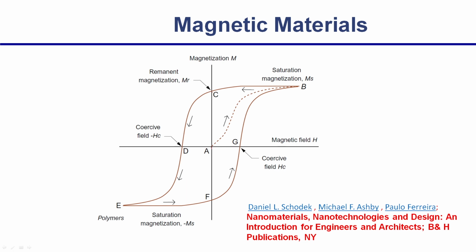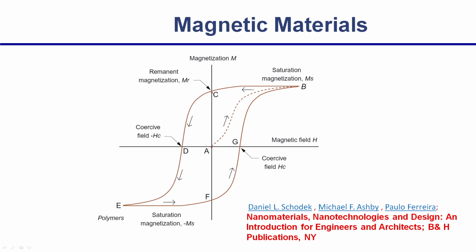This A stands for 0, right. When you are reversing, you are coming from a positive value, you will reach a zero, then it will go to negative. This one is called remnant magnetization. This is the magnetization which remains in the material even after you remove the magnetic field. You magnetize it, now you are removing the magnetic field.